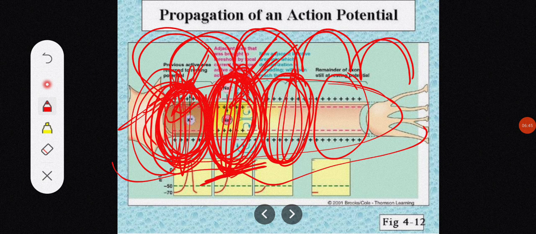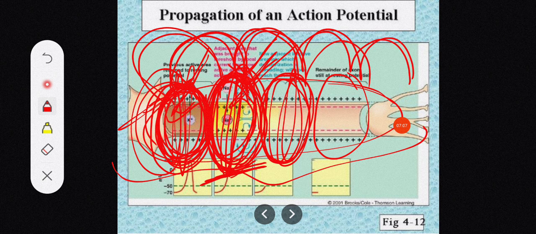So this is how, in the case of a nerve cell, the action potential is propagating from segment to segment, or in the case of any cell, the action potential is propagating from cell to cell. So this is how the action potential gets propagated, or how the adjacent cells get excited because of the previous cells.